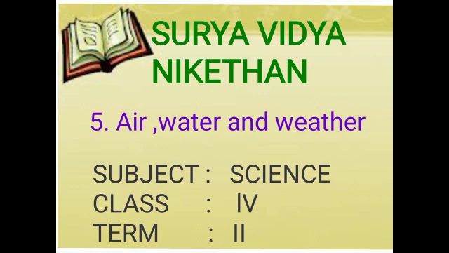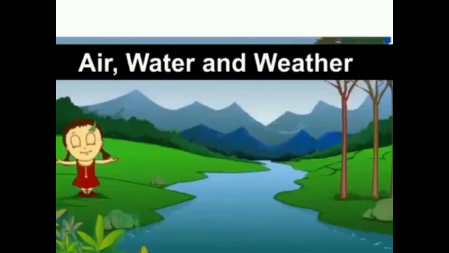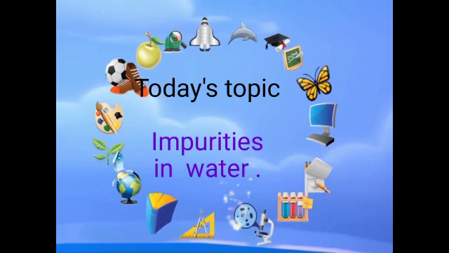Today we are going to learn about the fifth lesson, air, water and weather. Dear students, in previous classes we have completed how the sun causes changes in weather, air and water. Today in this class our topic is impurities in water. What is today's topic? Impurities in water.